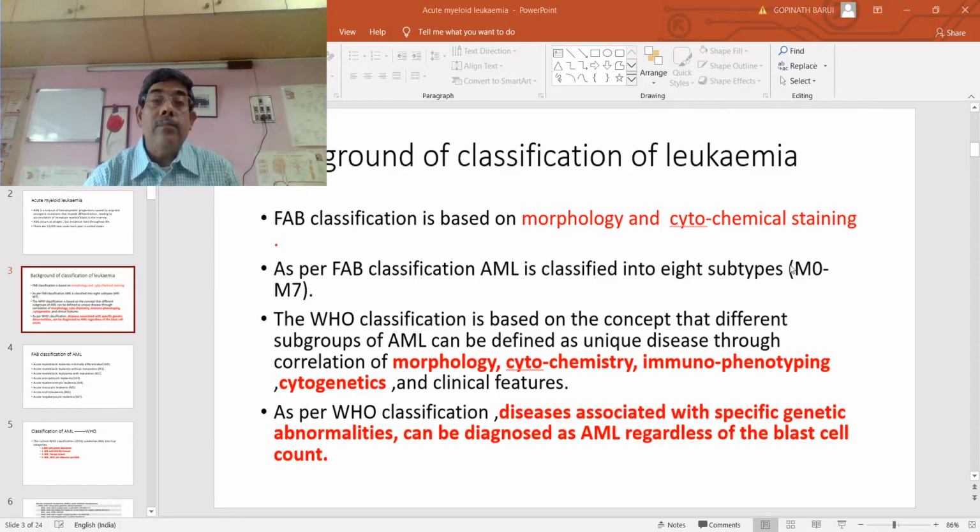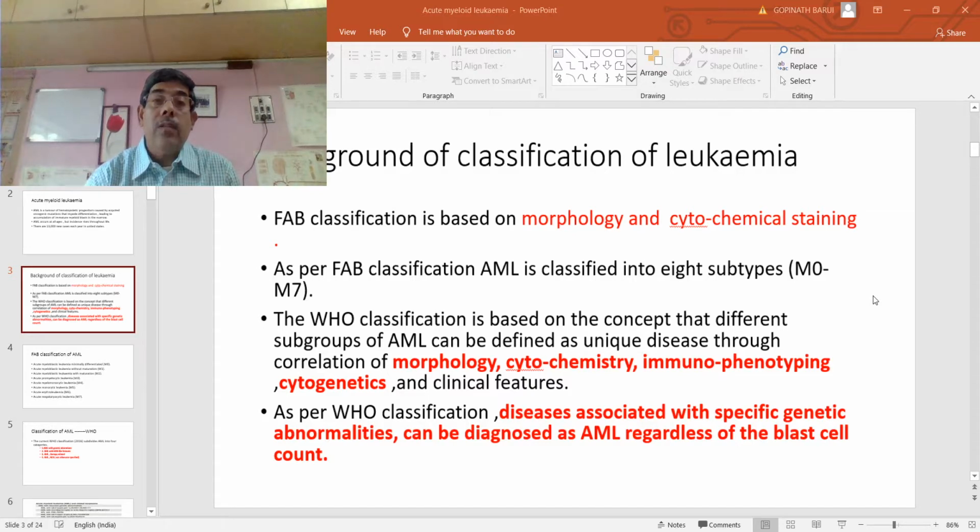Now regarding the FAB classification. This French American British classification is based on morphology and cytochemical staining. As per the FAB classification, acute myeloid leukemia is classified into 8 subtypes, that is from M0 to M7.